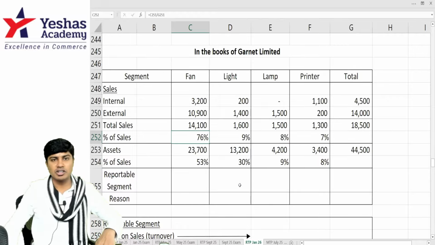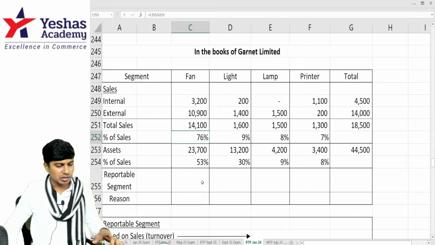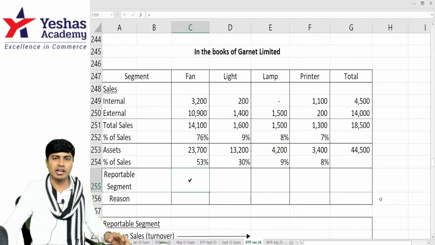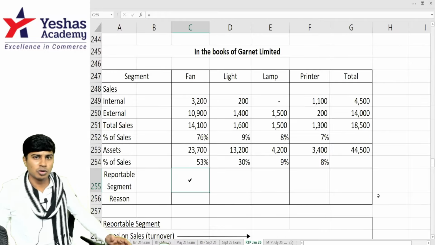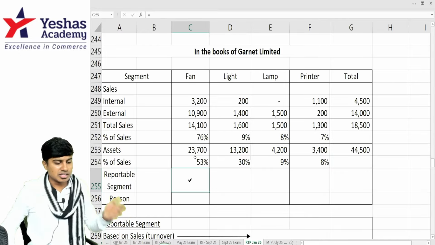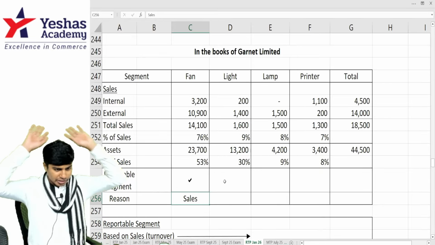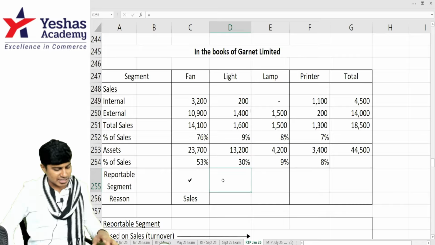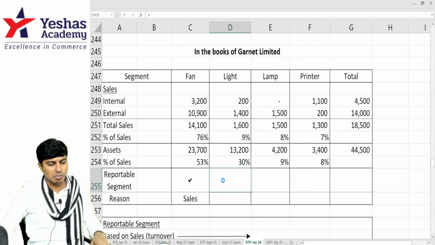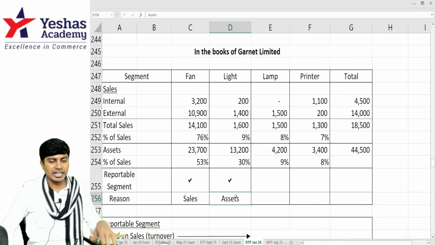Fan, 76% of the revenue. Reportable. This is a reportable segment, the reason is revenue. Light, 9% of revenue, but assets are enough. So it is also a reportable segment, based not on the revenue criteria but on the asset criteria.